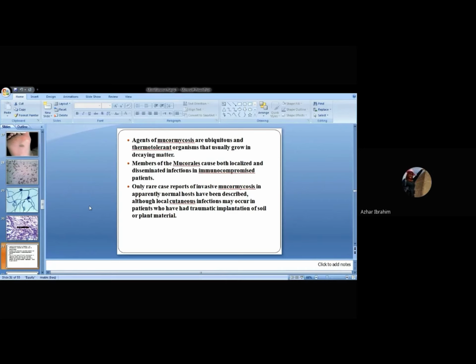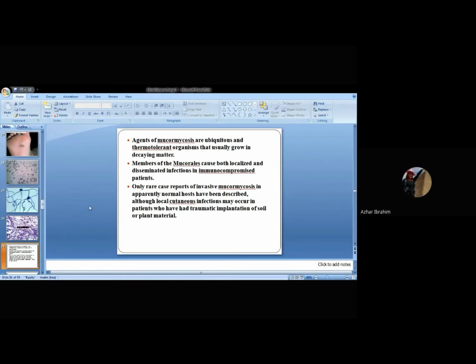Mucorales cause both localized and disseminated disease. That means localized and superficial, and disseminated from the blood to every organ, particularly in immune-compromised patients. There are only rare case reports of invasive mucormycosis in apparently normal hosts. Invasive disease in immune-competent patients is rare, but there are registered cases of this phenomenon.